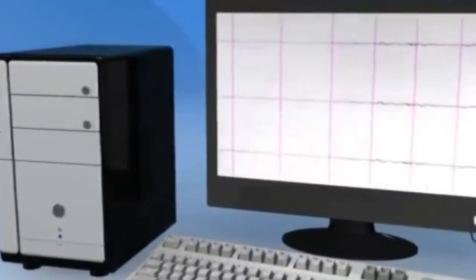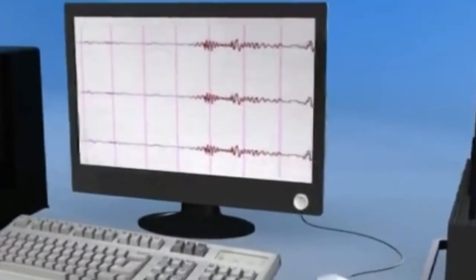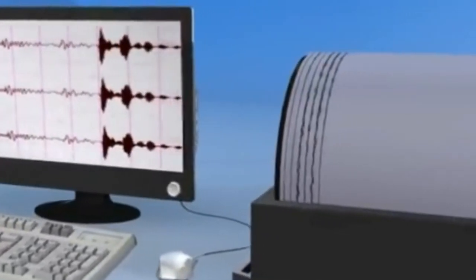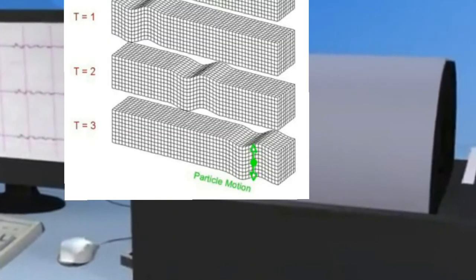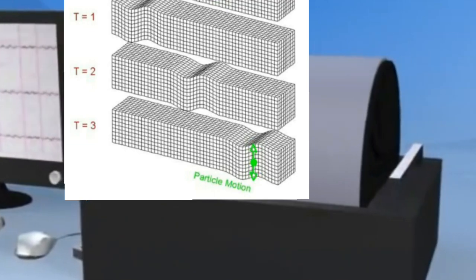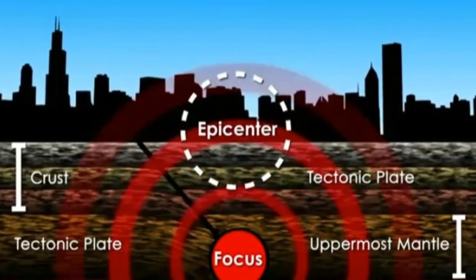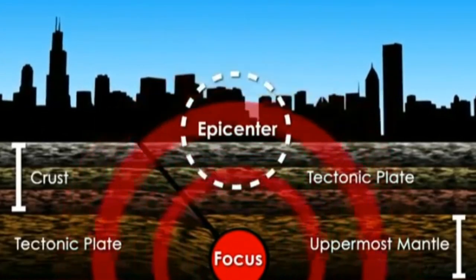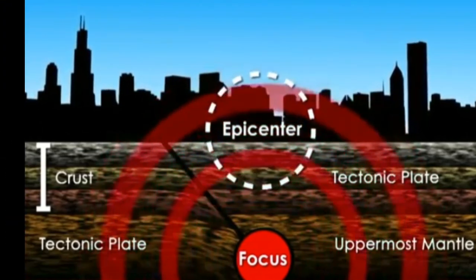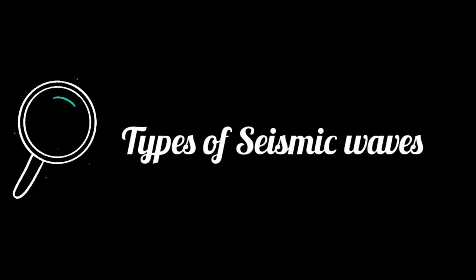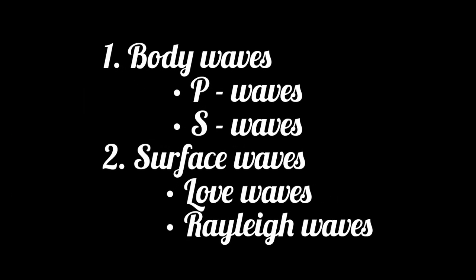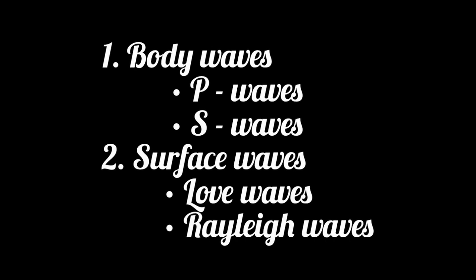Now, earthquake waves. During an earthquake, seismic waves are generated which spread outwards in all directions from the focus. Types of seismic waves. There are two main types of seismic waves. First is body waves and second is surface waves.